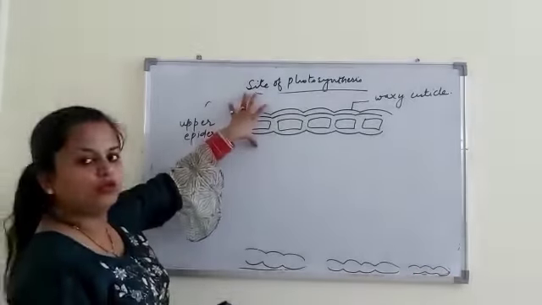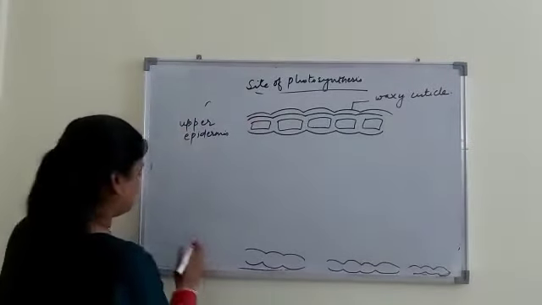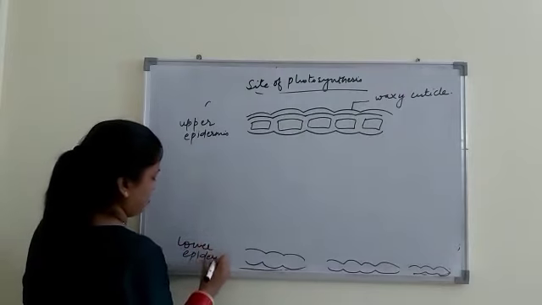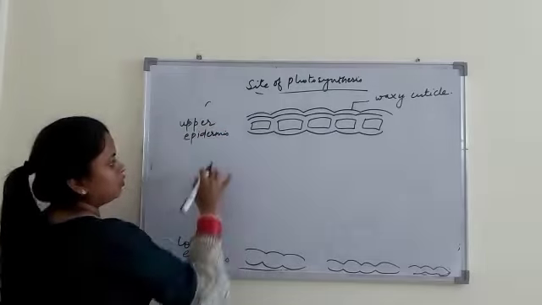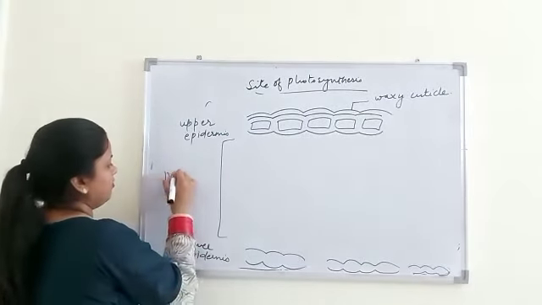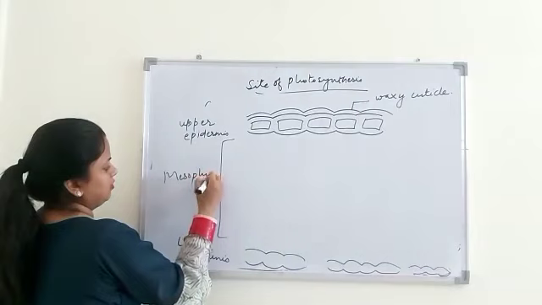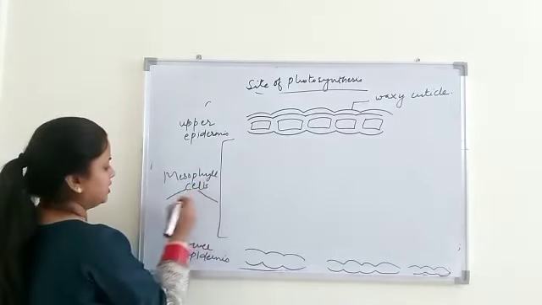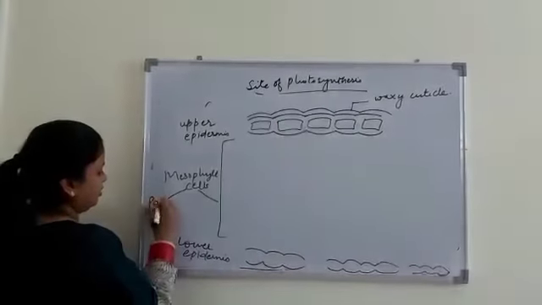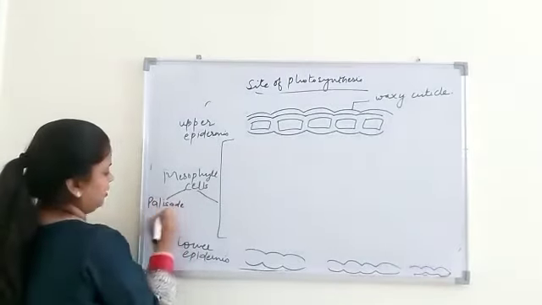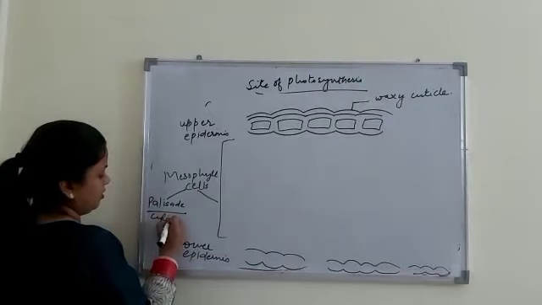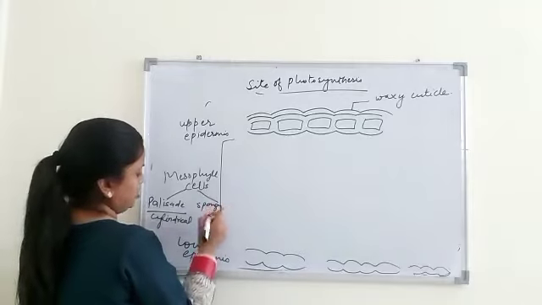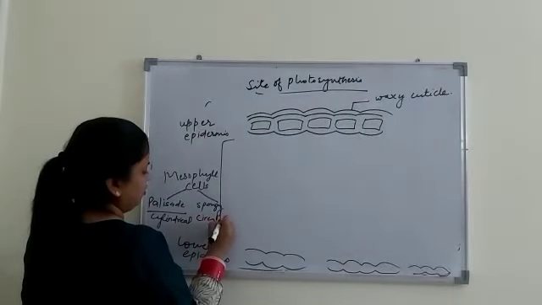This is without chloroplast, and this is lower epidermis. And in between these two epidermis, what is present? Mesophyll cells. And there are two types of mesophyll cells. First is palisade, which are cylindrical, and the other one is spongy, which are circular.